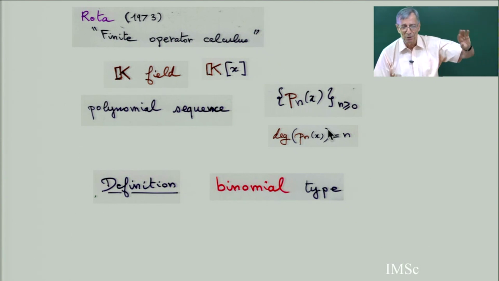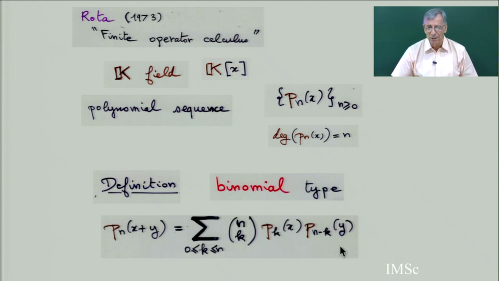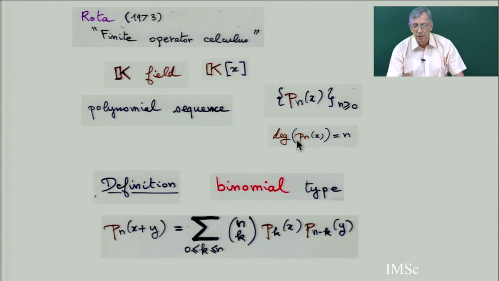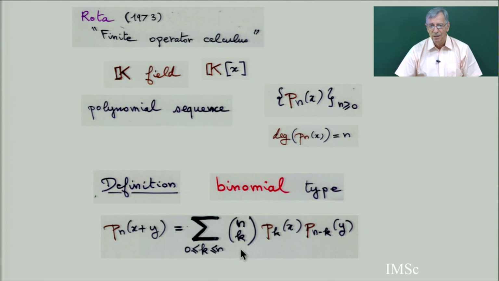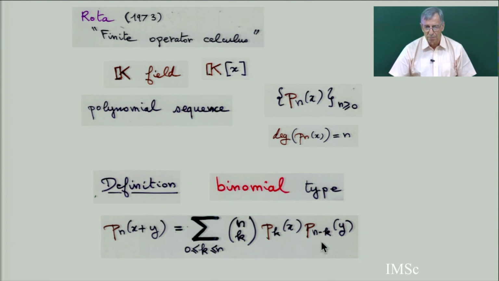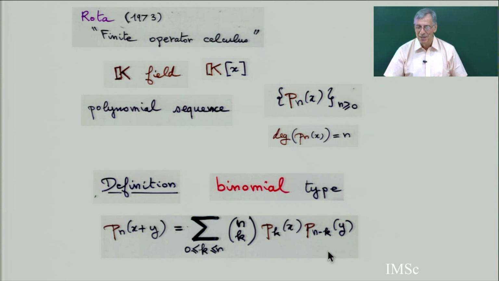So forget about what I said before, exponential f and g. Forget everything, and we start from the beginning, like in the paper of '73. Binomial type polynomials are defined by this. It's a sequence of polynomials, each Pn is of degree n, such that Pn(x+y) is the sum of n choose k, Pk(x) Pn-k(y). So, for example, x^n is a sequence of binomial type polynomials, the most simple, the monomials. But in general, you have many, many polynomials like this. There is another definition using delta operators.